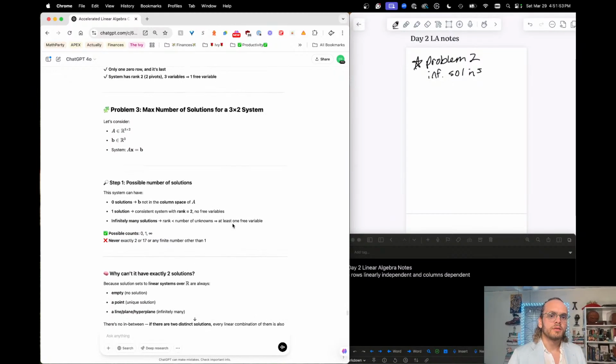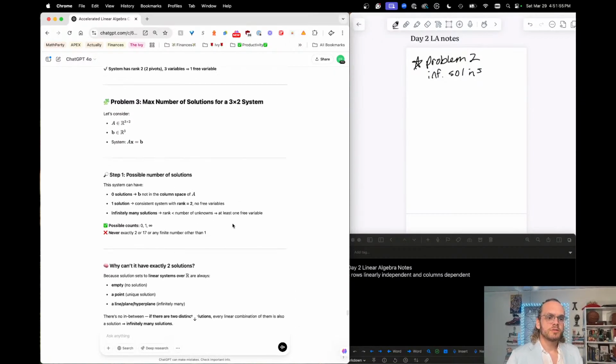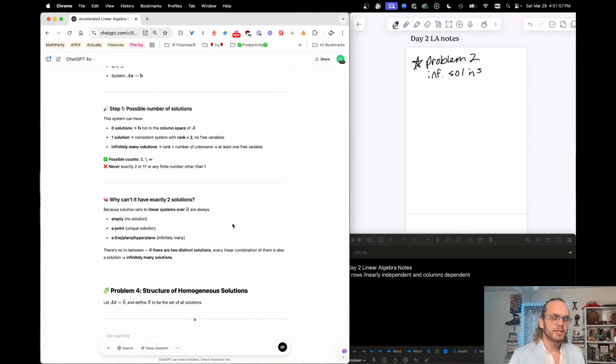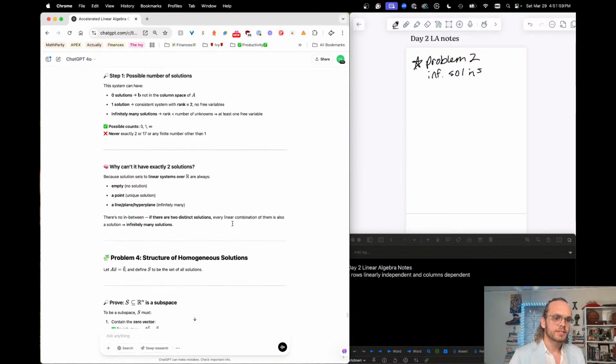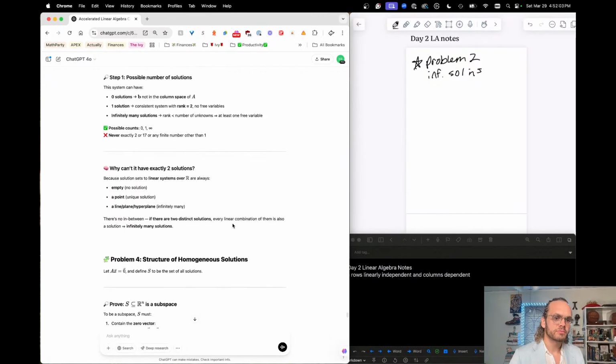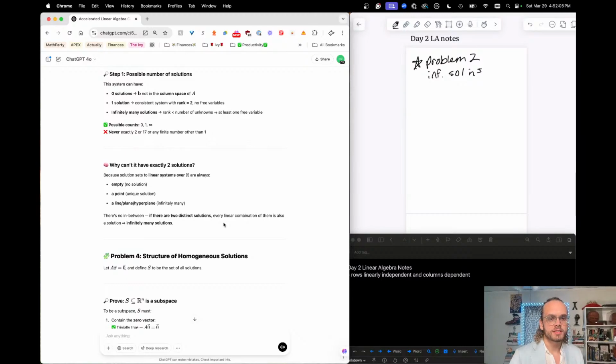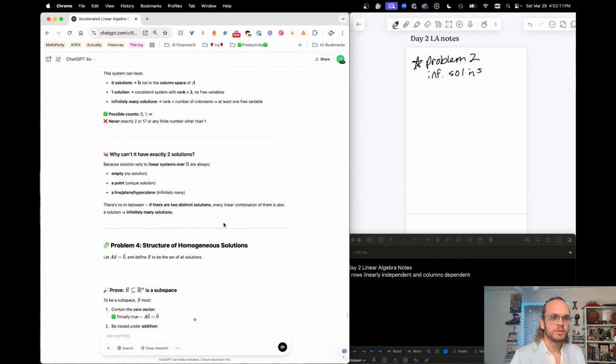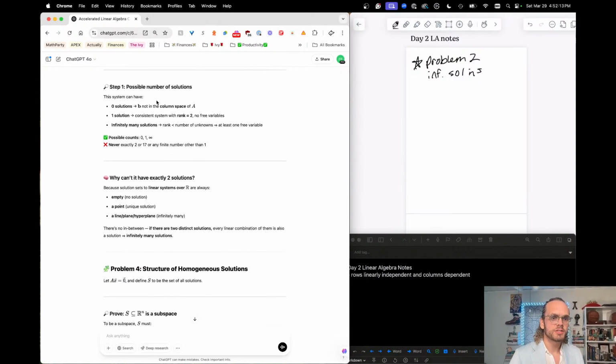All right, so for a 3x2 system, it can't have exactly 2 solutions. It has to have 1, 0, or infinitely many solutions. That makes sense. Basically, lines can only cross in one way. If it's 3x2, a lot of this terminology, though, is kind of tricky.